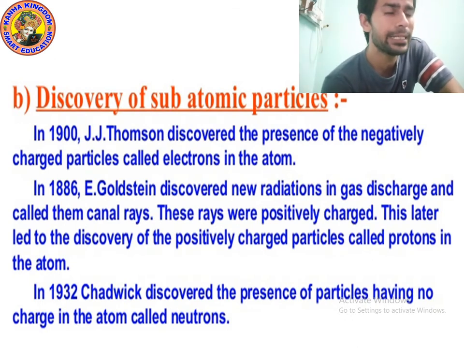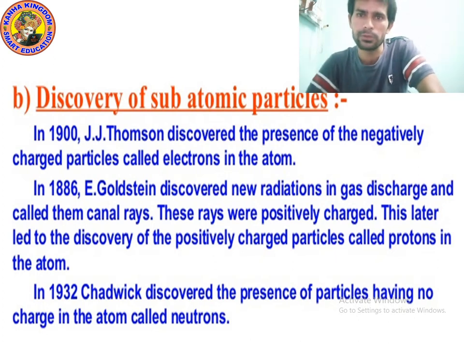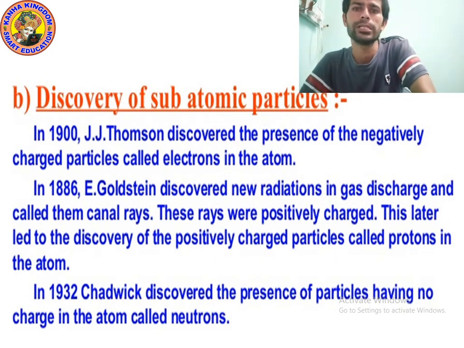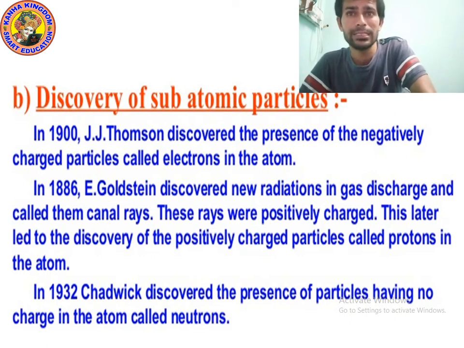Okay. So in 1886, E. Goldstein Rutherford discovered the proton particle. Now the question is, who discovered the neutron? In 1932, Chadwick discovered the presence of a particle having no charge in the atom, called the neutron. Yes, so in 1932, the neutron was discovered by James Chadwick.